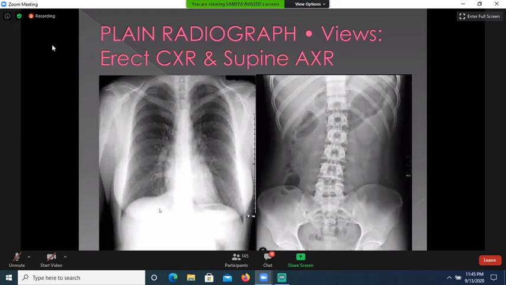To take erect chest X-ray for the pneumoperitoneum, the patient is asked to stand for 10 minutes and then X-ray chest is taken. So the free air will collect under the diaphragm. This is a normal chest X-ray, and here you can see no free air is seen. This is the stomach bubble, and this is a normal supine abdominal X-ray.